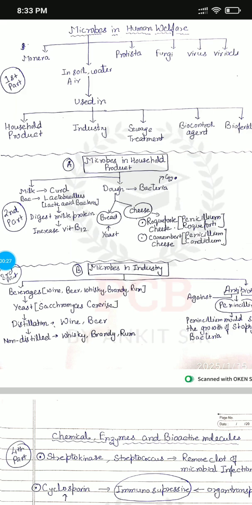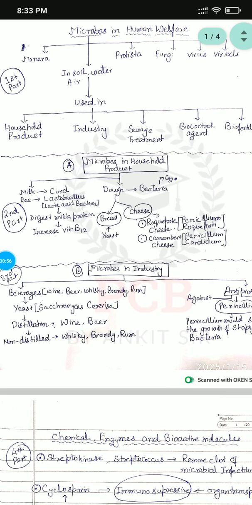Microbes come under some sections, like the Monera kingdom, also in soil, water and air, in the Protista kingdom, fungi, viruses and viroids. All types of microbes are helpful according to human welfare. In soil, water and air, they are used as household products, in industries, in sewage treatment, as biocontrol agents, and as fertilizers.